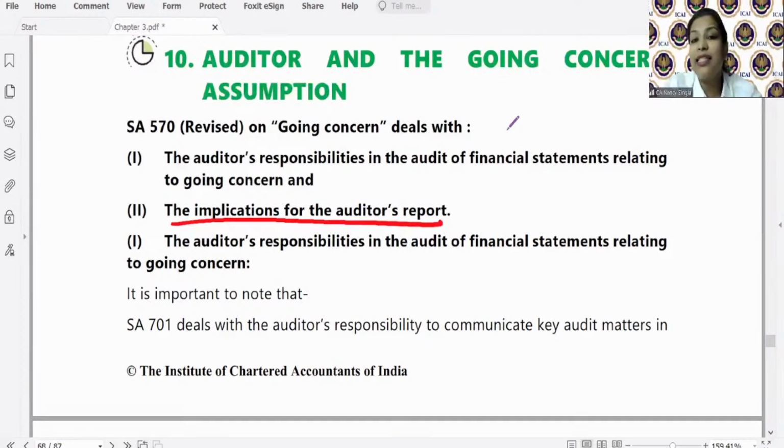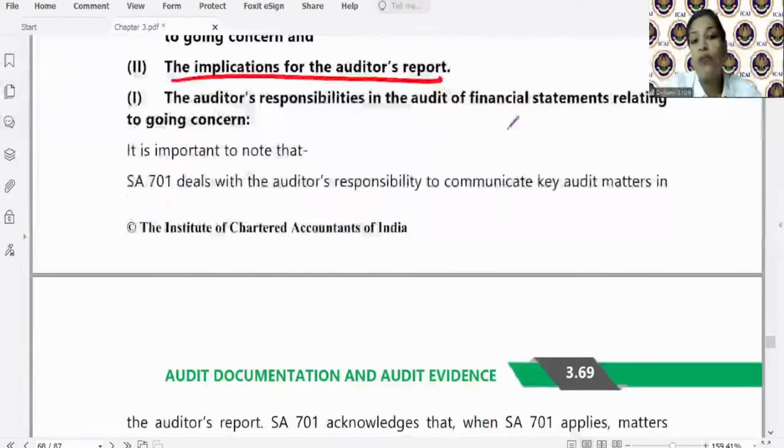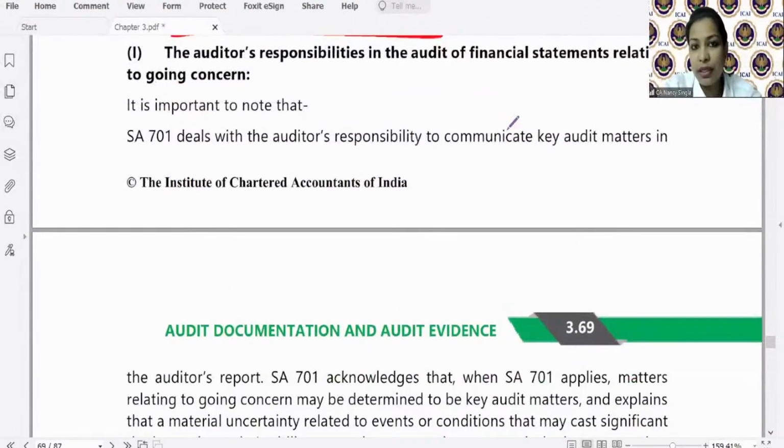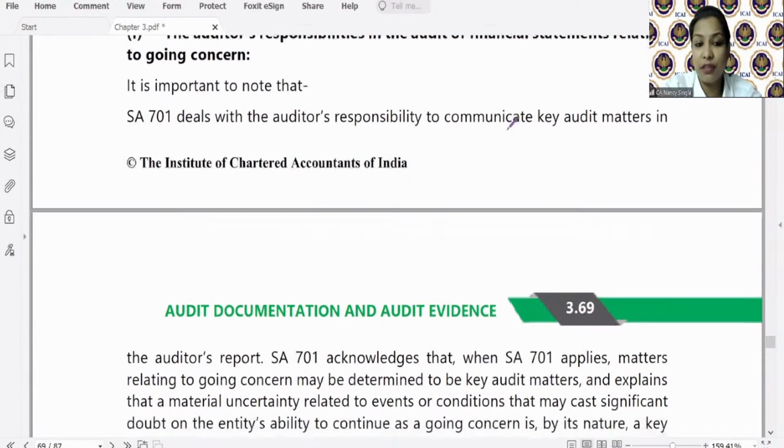Further students, in your chapter number 11 now, when you will be studying about audit report, you will see that there is SA 701 on key audit matter. So what is key audit matter? Basically, देखो chapter number 11 में detail में discuss करेंगे, but these are the significant matters which relate to the current period under audit and which the auditor has discussed with those charged with governance.